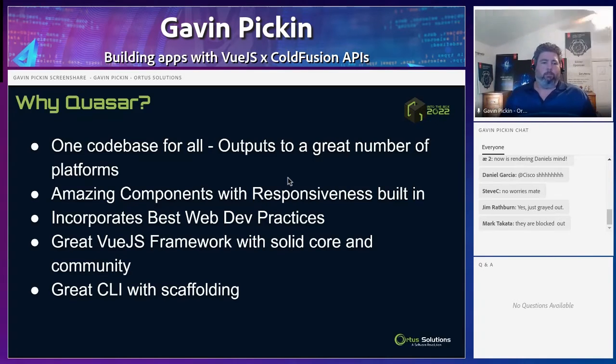Quasar has got amazing components with responsiveness built in. So that's one of the other things I like about it. It's got a great CSS framework. It's got built-in utilities and components, and they're really nice, responsive, and they just work great. So that's a great starting point, and you can obviously customize, but it's a good starting point for sure. It incorporates best web dev practices out of the box, so it just encourages you to use the right things and makes your life easier.